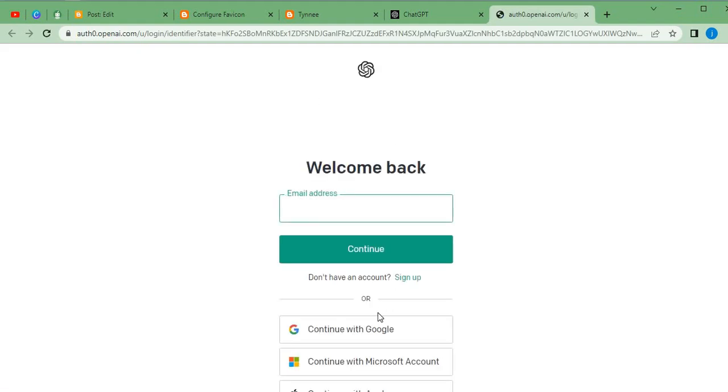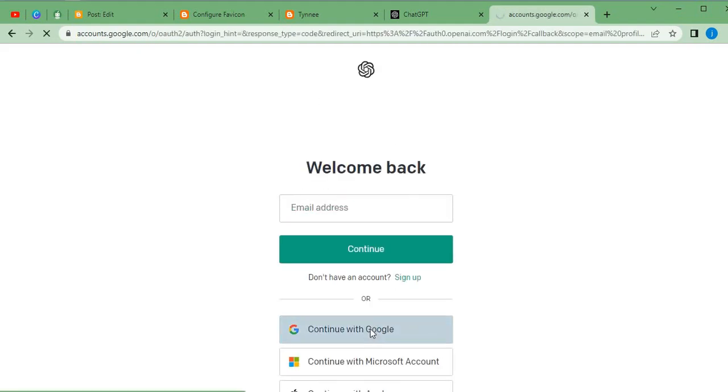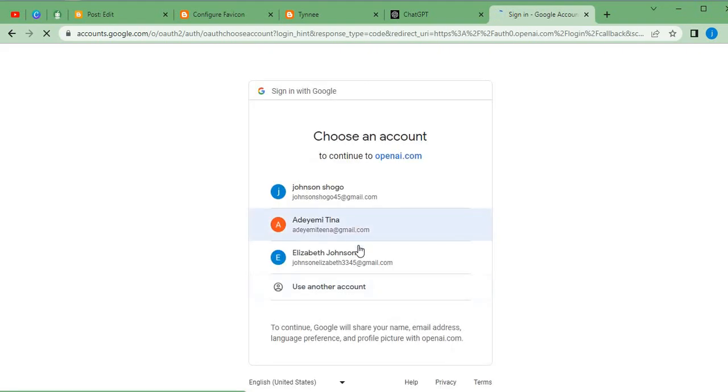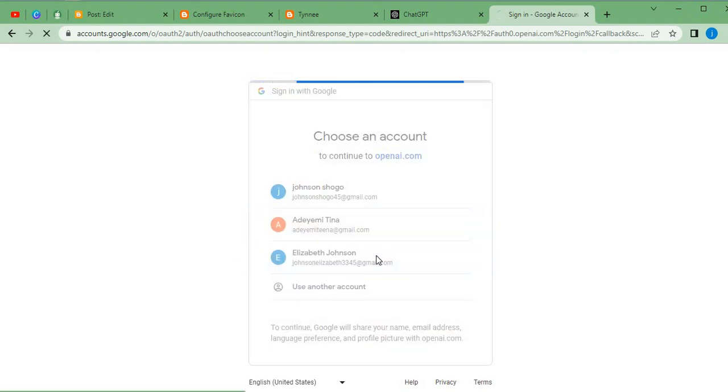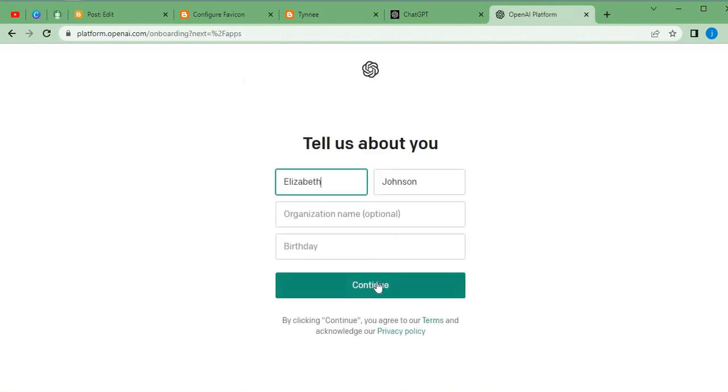Once we click here, this is where we're going to be logging in. Let's continue with a Google account. I already have my Google account here, so let's use this, and we are going to be redirected.